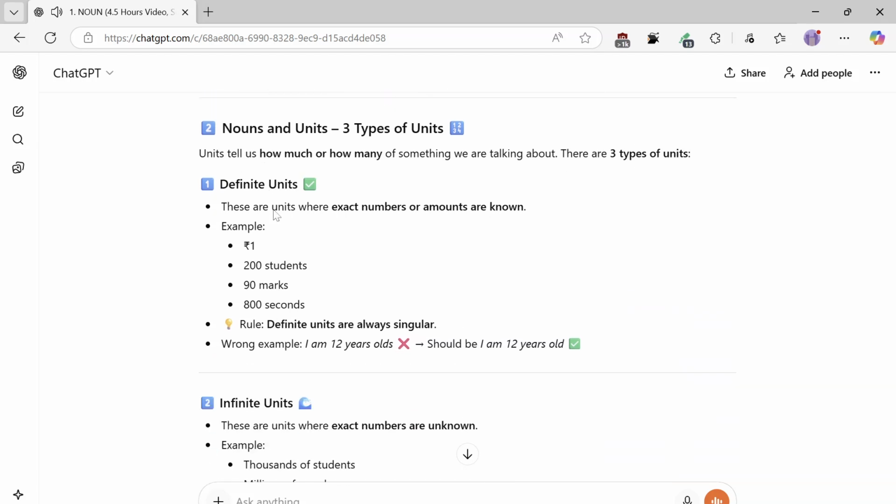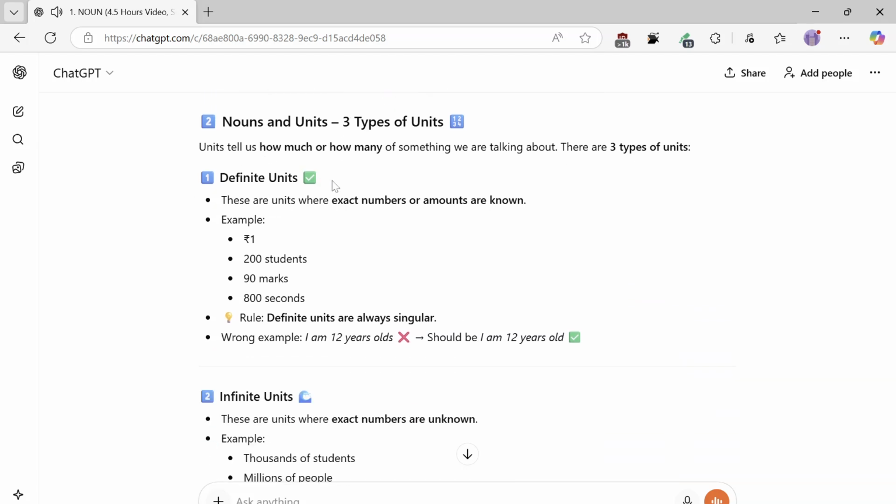Nouns and units, three types of units. Units tell us how much or how many of something we are talking about. There are three types of units. Definite units. These are units where exact numbers or amounts are known. Example: 200 students, 90 marks, 800 seconds. Rule: definite units are always singular. Wrong example: I am 12 years old. Should be: I am 12 year old.